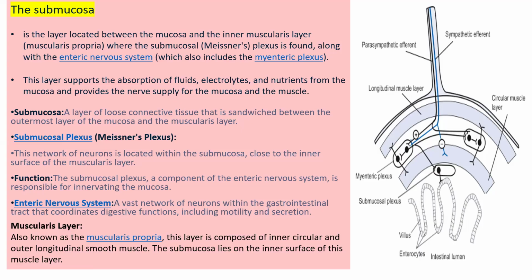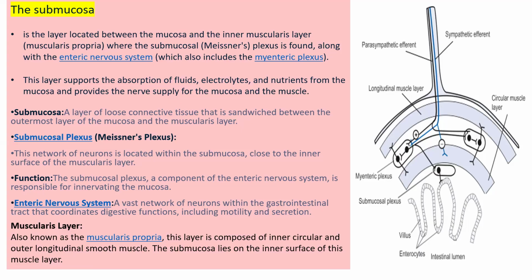So the function of Meissner plexus, the submucosa plexus, which is a component of the enteric nervous system, is responsible for innervating the mucosa, sending signals to the mucosa with the help of neurons, because it consists of a network of neurons. So it sends impulses to the mucosa.